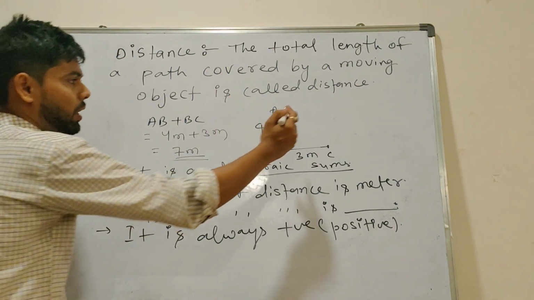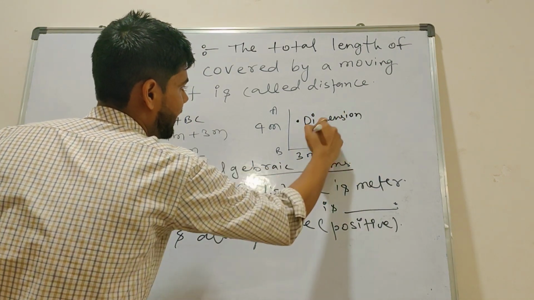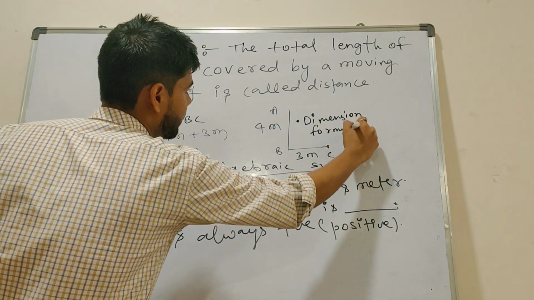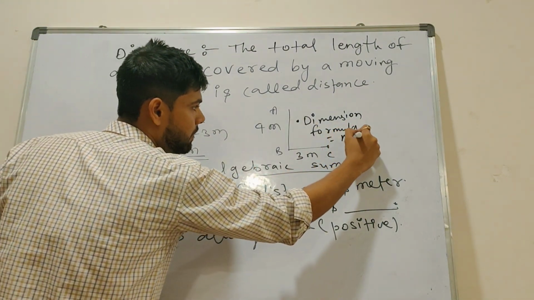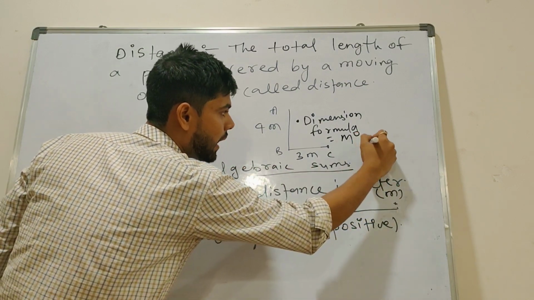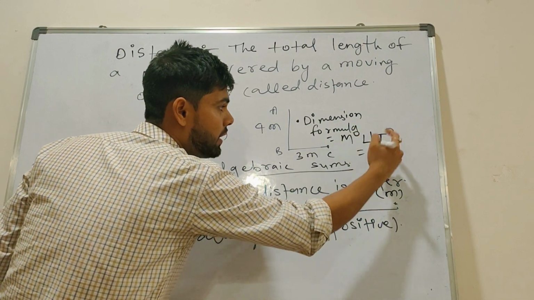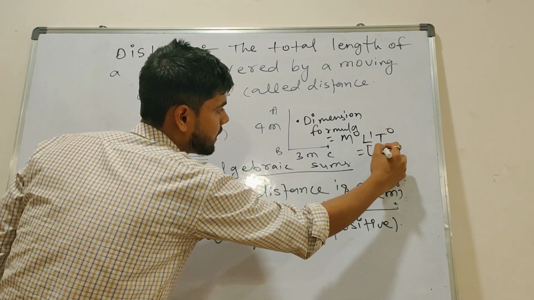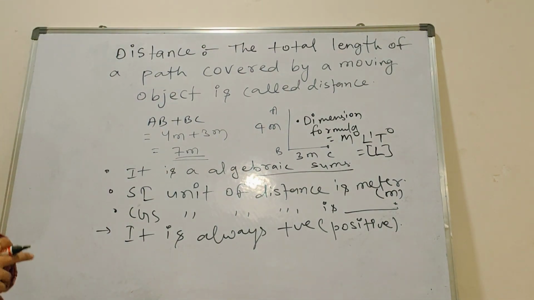One more point I want to discuss with you: the dimension formula. For distance, is mass there? No, sir. So M0. Is length there? Yes, sir, meter. How many? One, sir. L1. Is time there? No, sir. T0. So M0 L1 T0. It means you can directly write L, or L1. Any doubts? Write it down. Then we will discuss something more about that.